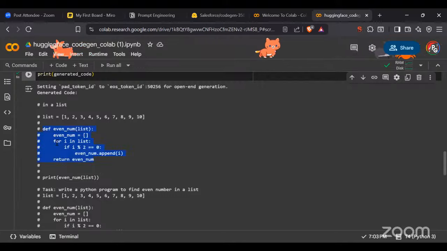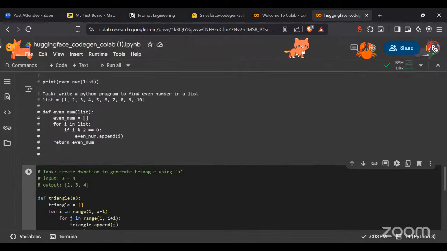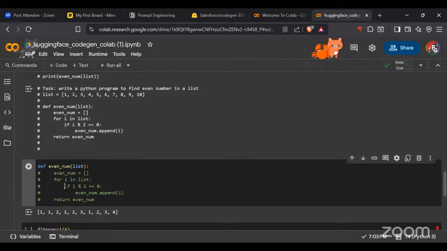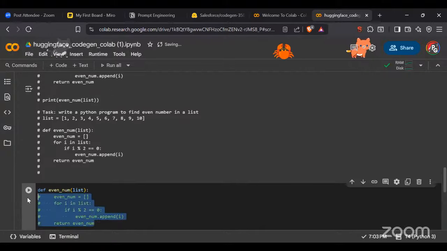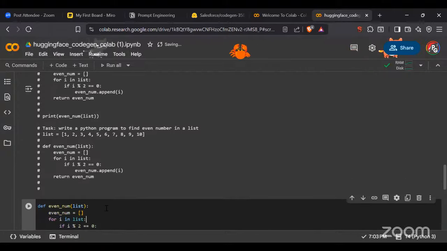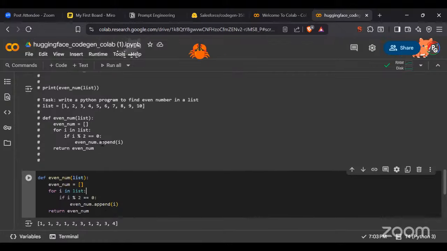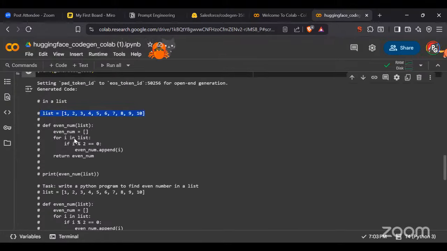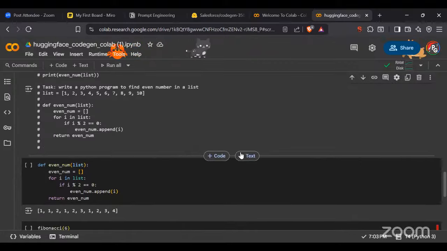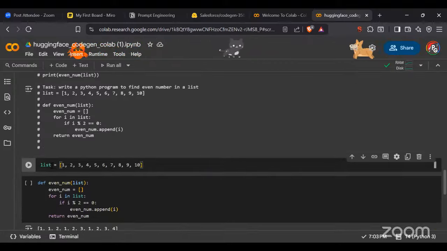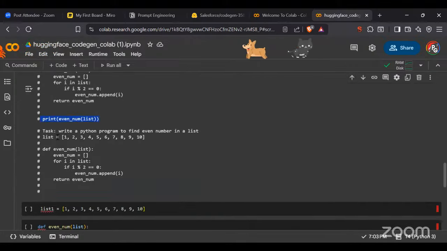This is my function. I'll copy and paste this function here, the even number function, and I'm going to give a list here. Let's say this is the input list that I'm going to give. So let's say list one equals this, and then I'm going to call our function.